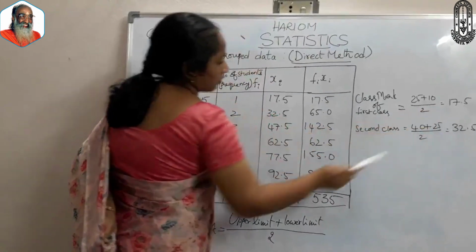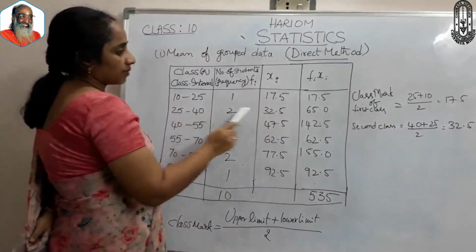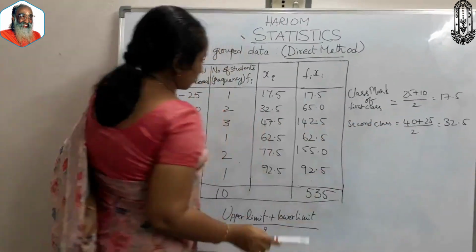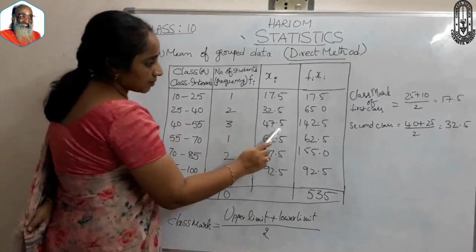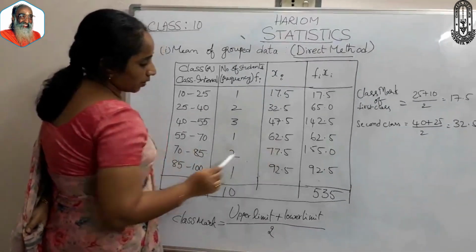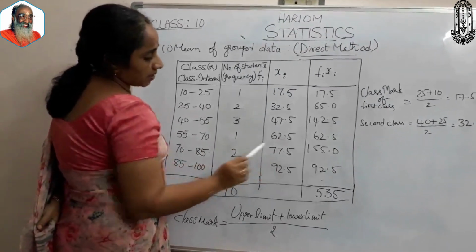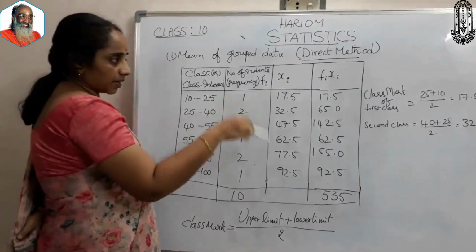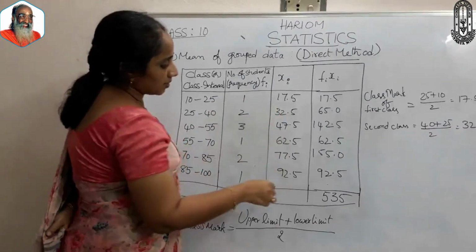It is 17.5 for the first class, 32.5 for the second class, 47.5 for the third, 62.5 for the fourth, and 77.5 for the fifth. Similarly, you have to calculate the class marks like this.